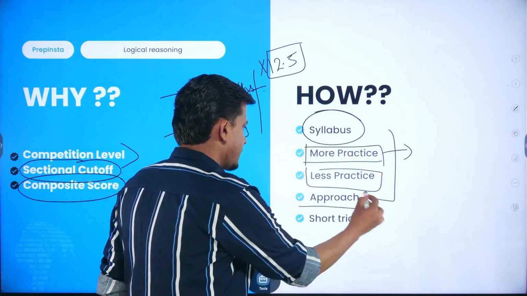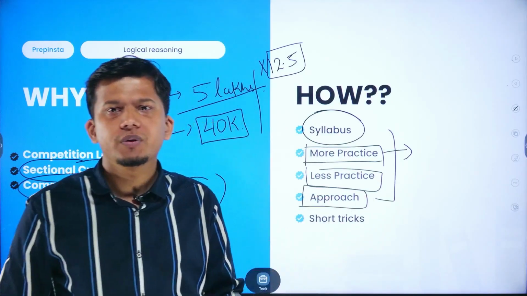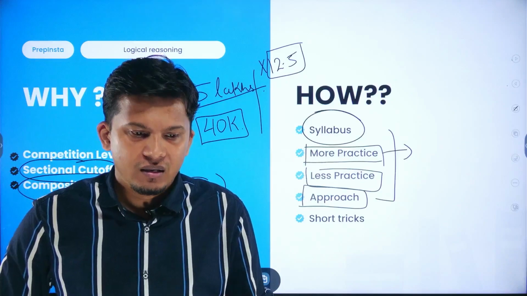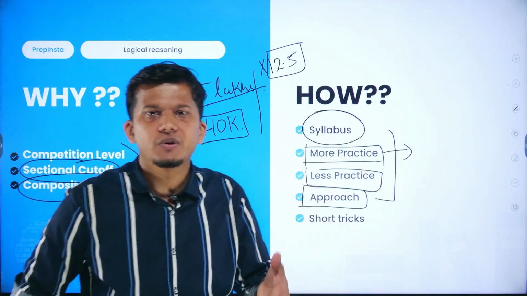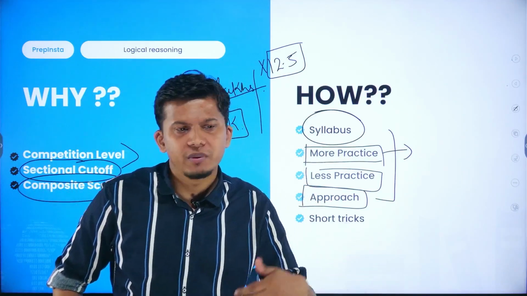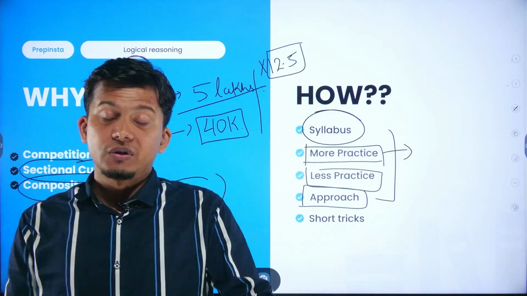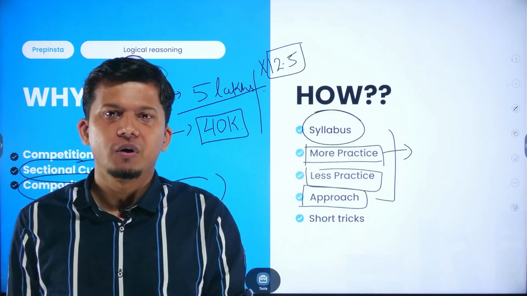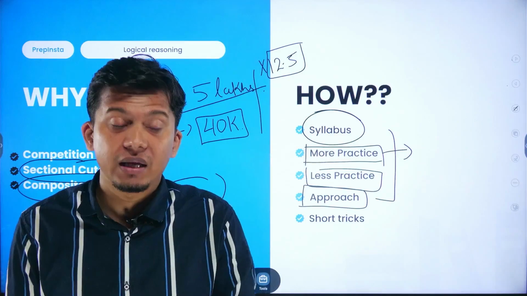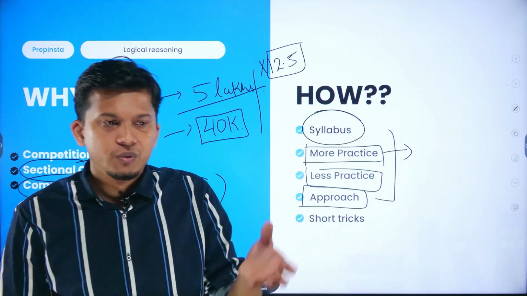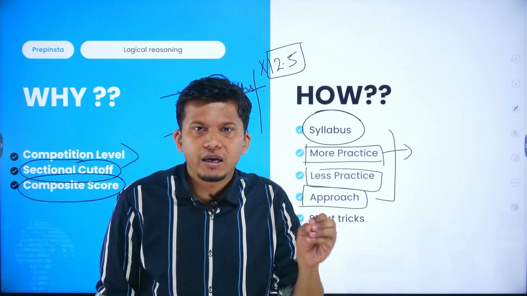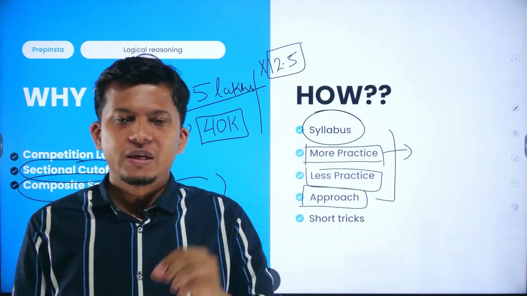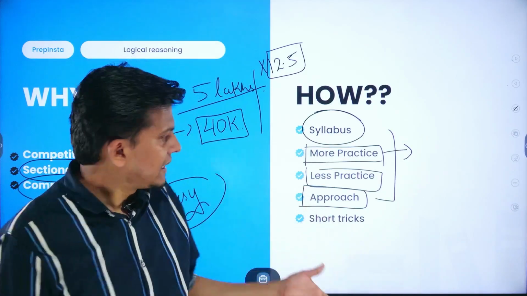Then you have to find the approaches. What would be the right approach to solve the questions? A set of questions can be solved with different approaches. There could be 4 or 5 ways to solve a particular question, but you have to follow the right approach, in which you are comfortable, in which you use a minimum of steps and minimum pen and paper, because it is a time-bound examination.